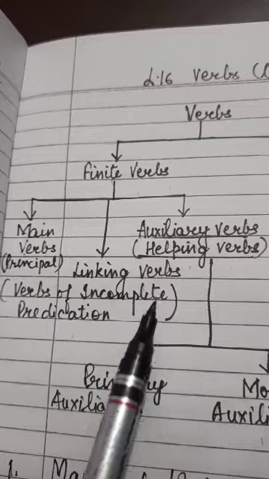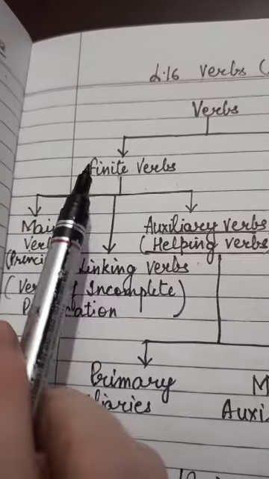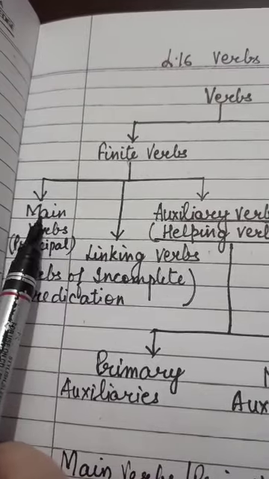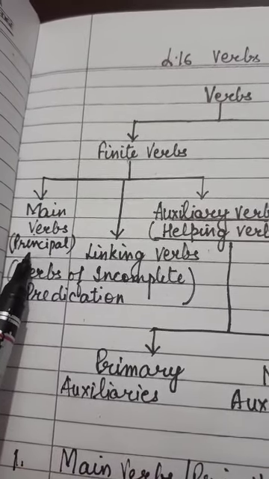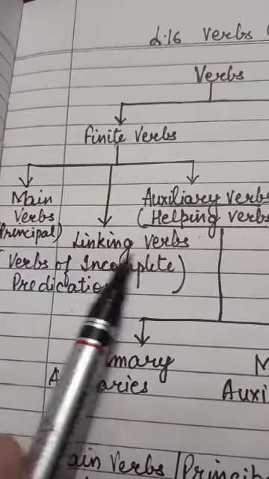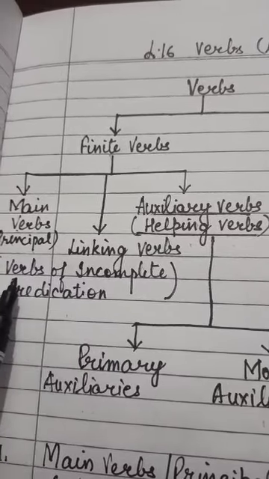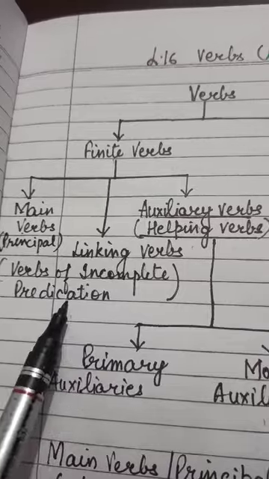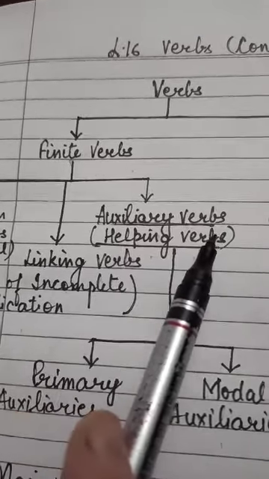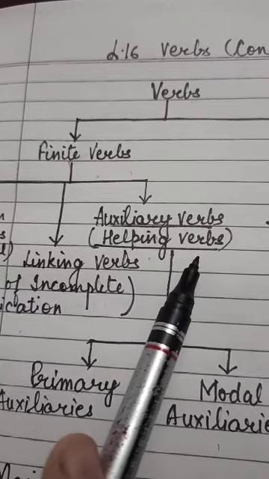in this video. Right? Finite verbs can be classified into main verbs. Main verbs are also called principal verbs. Right? They can be linking verbs. Linking verbs are also called verbs of incomplete predication. Third is auxiliary verbs. Auxiliary verbs are also called helping verbs.